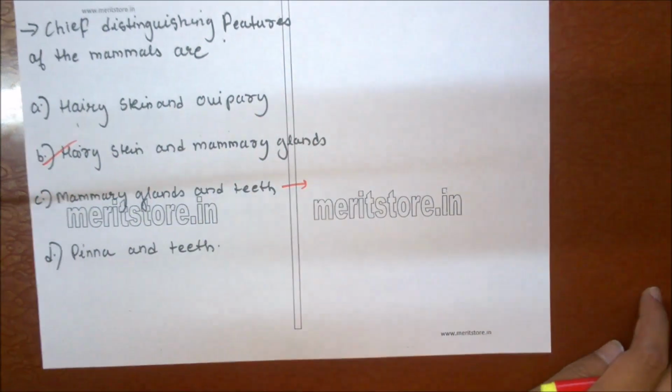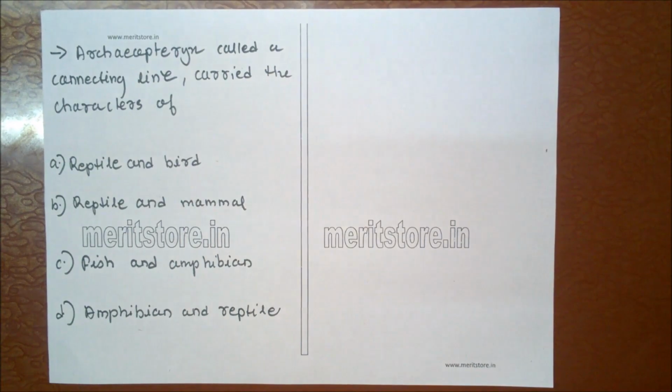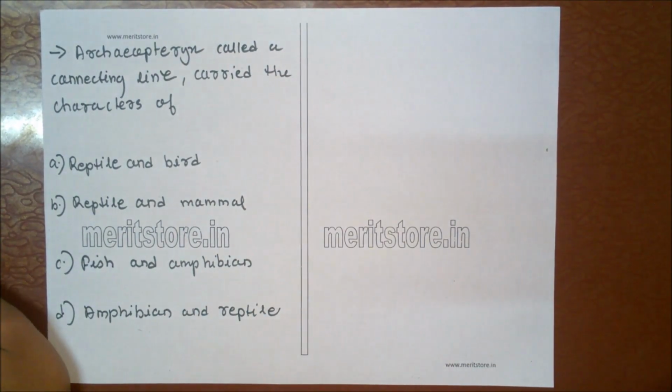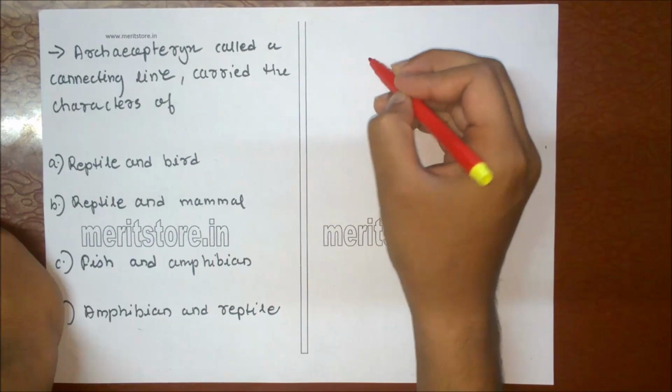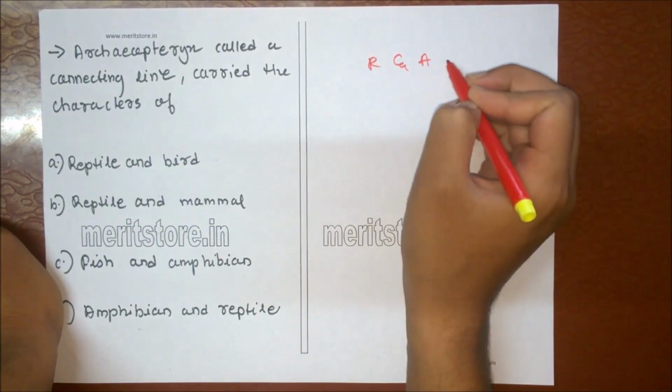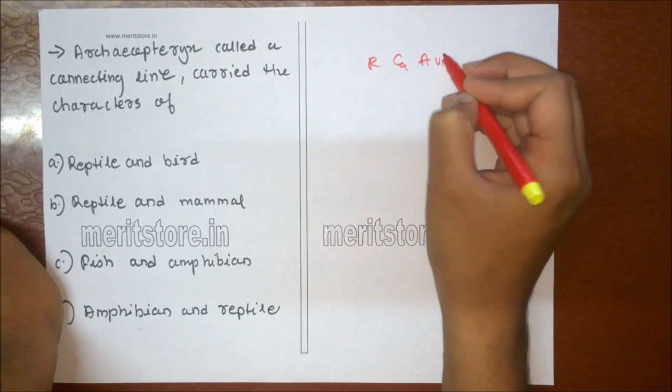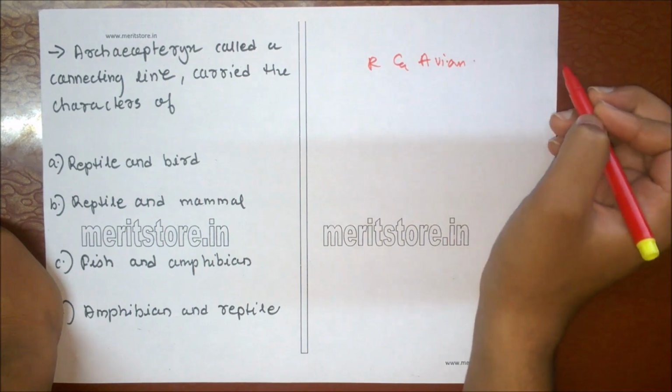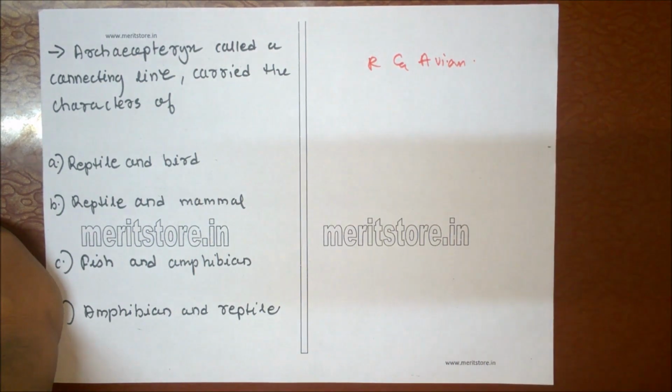Option B. Archaeopteryx, called the connecting link, carried the characteristics of A. reptile and birds, B. reptile and mammals, C. fish and amphibia, D. amphibian and reptiles. Presence of both reptilian and avian characters is the trait of Archaeopteryx.